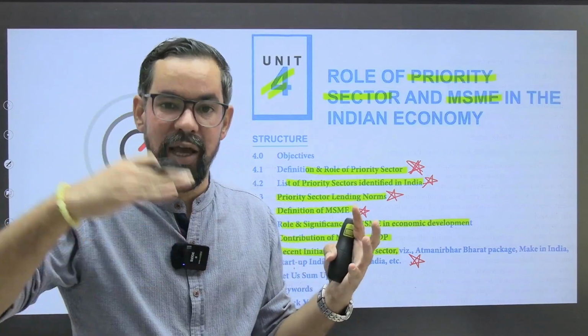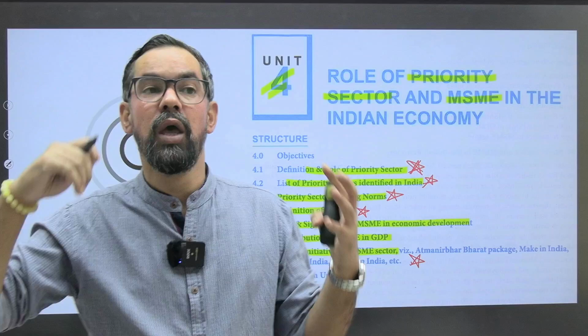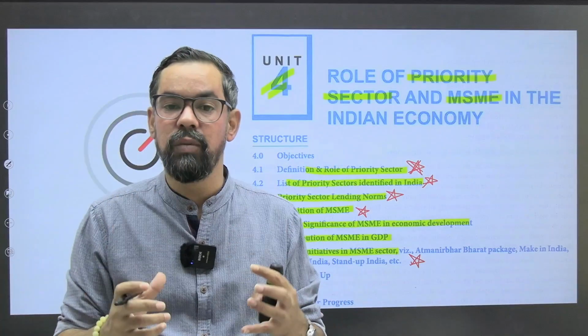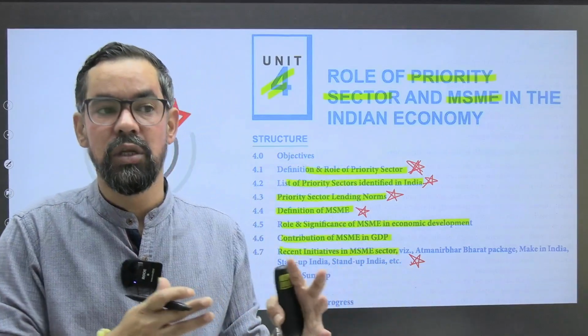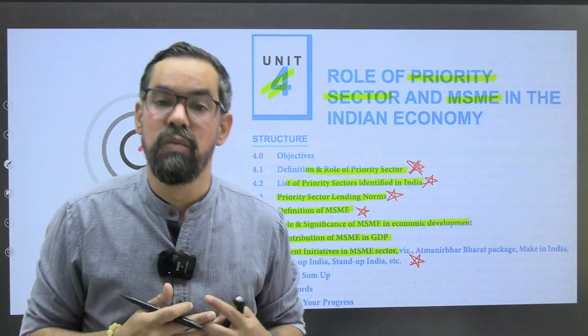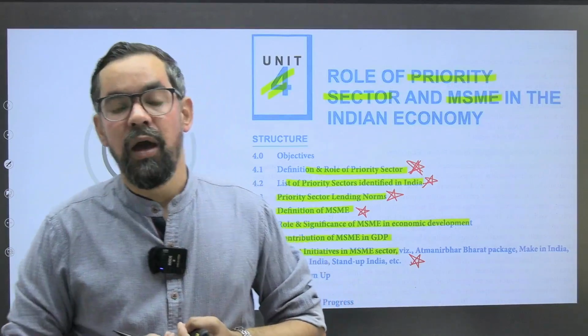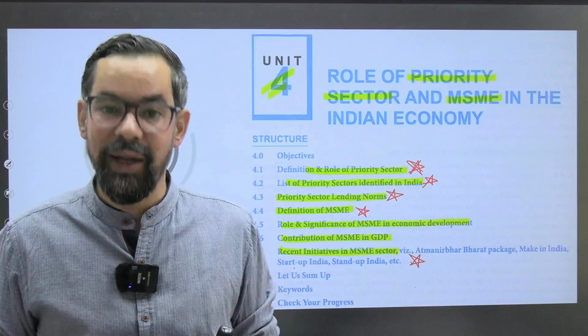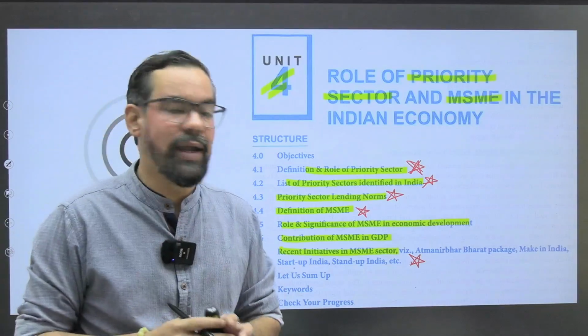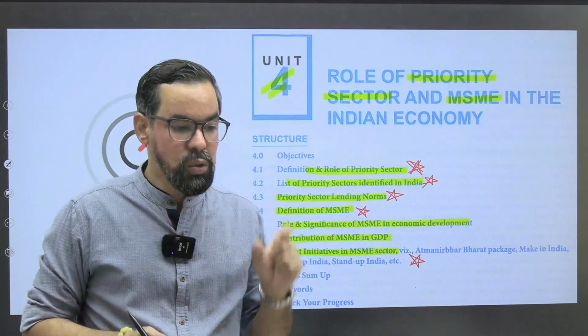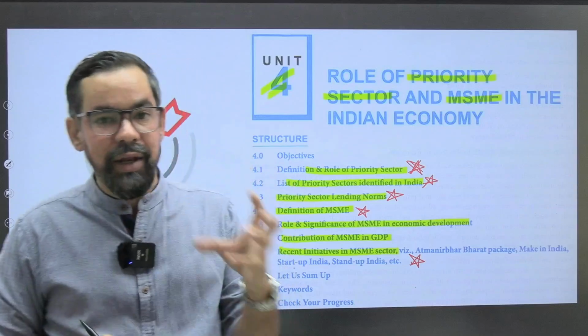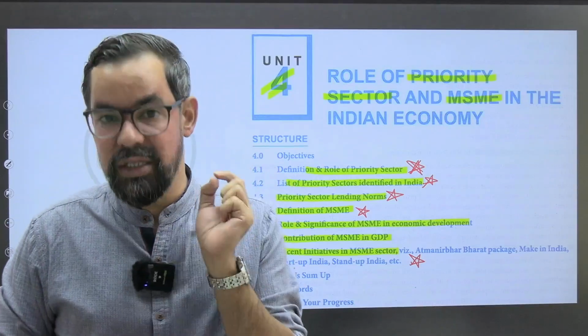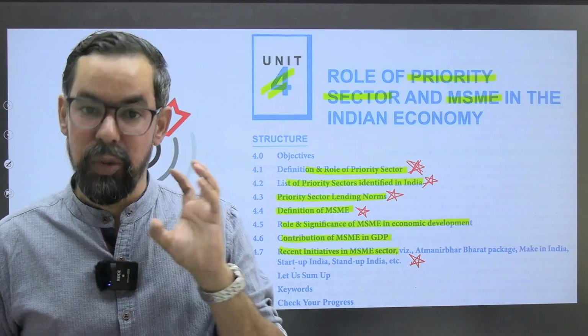Okay. Then gradually RBI increased that also. For small finance banks and RRBs, it is already 75%. We have some sub norms also, right? Like for agriculture, it is earmarked 18% out of the 40% total lending. So we have so many guidelines under this particular one. Okay. So majorly 8 categories and the ninth one is others. They generally come under the priority sector.